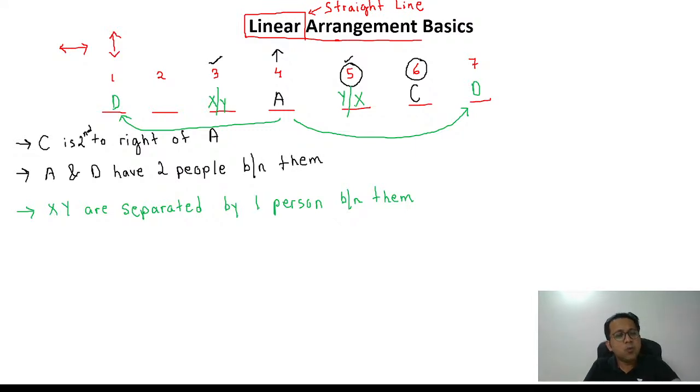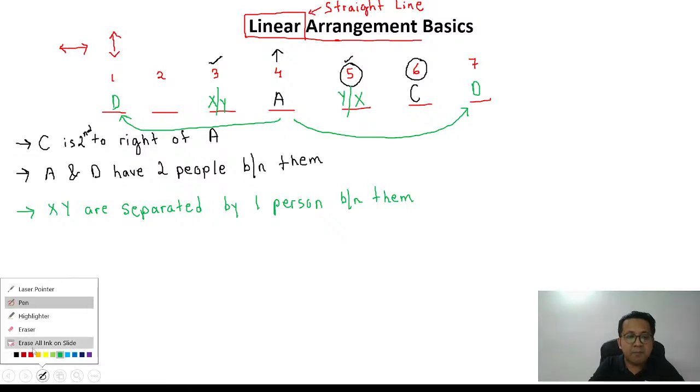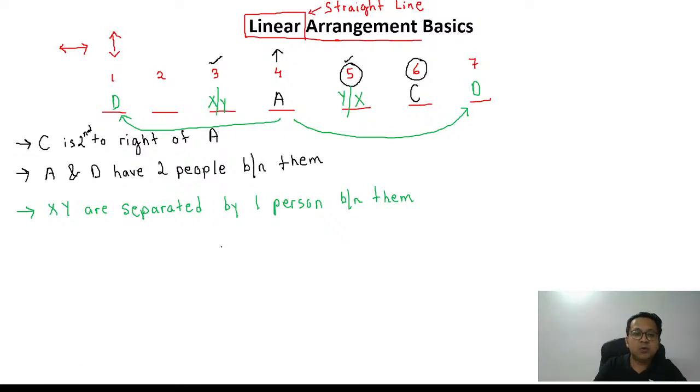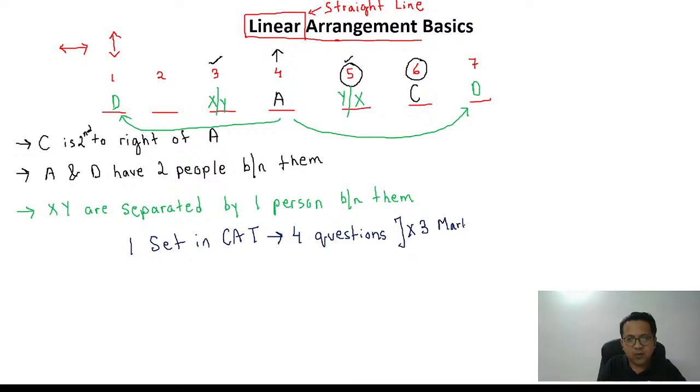Fine? Okay. With these basics, remember, basics are only good when you know how to apply them. The best part of linear arrangement is that this is a very easy chapter. How many marks can you expect out of this chapter? You can expect one set in the CAT from this topic. One set would mean 4 questions, and each question carries 3 marks. So 4 questions, 3 marks each, so in total you can expect 12 marks from this chapter in your CAT.